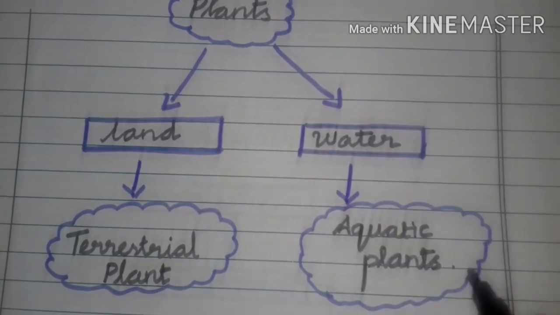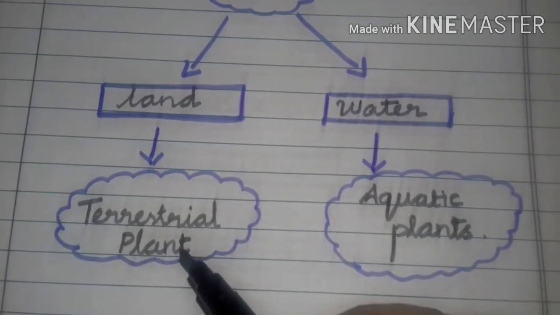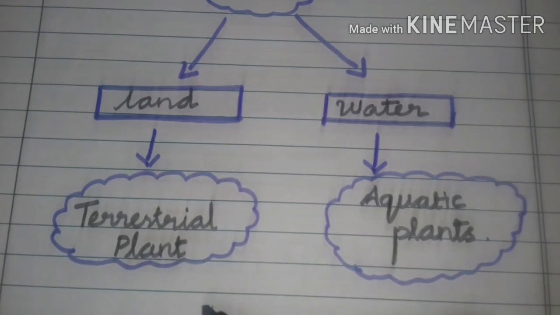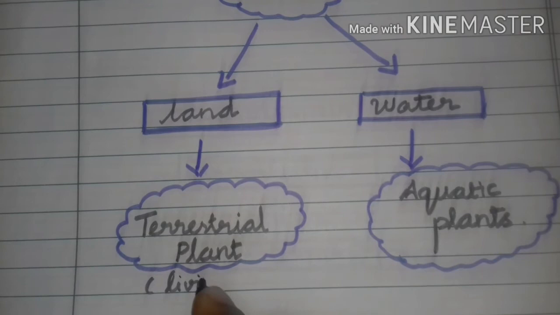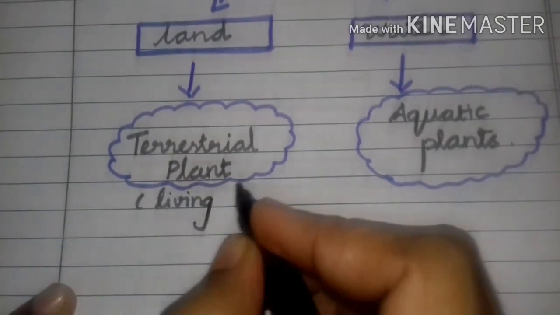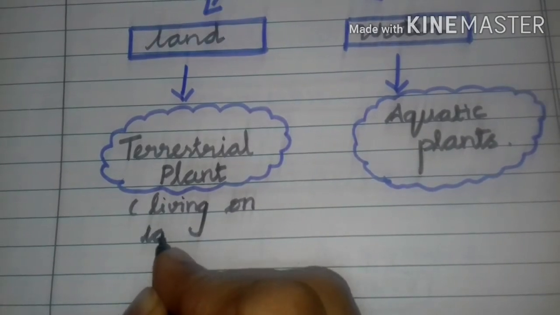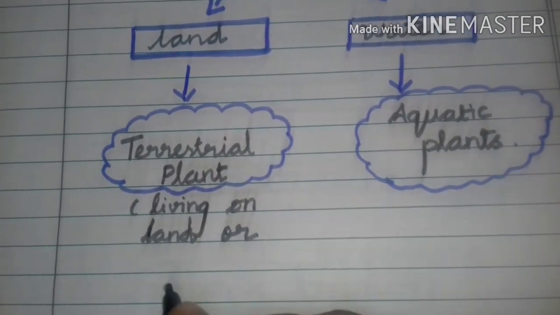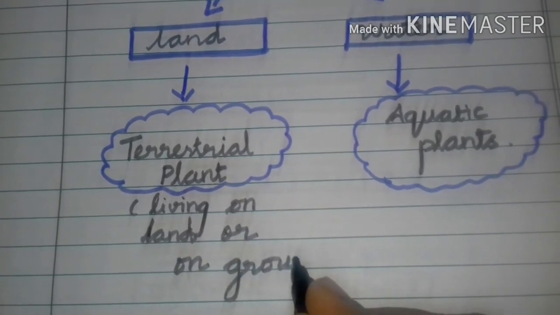What is the meaning of terrestrial? Do you know? Living on land or on ground.